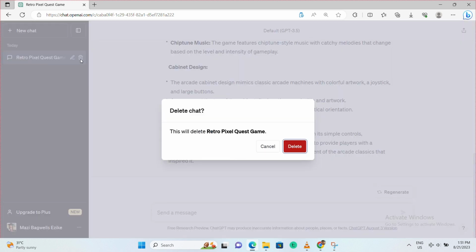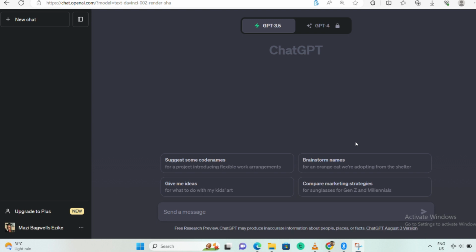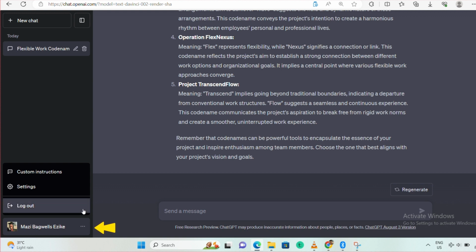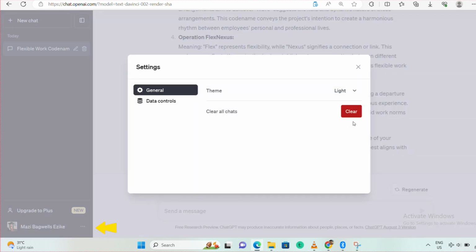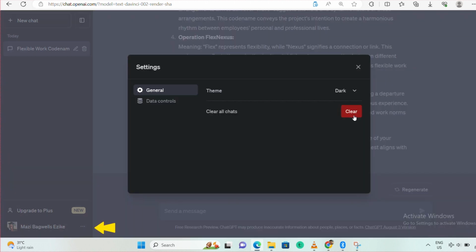Now, another important feature of this AI chatbot is account. Clicking on your email address or name on the bottom left of your screen will give you access to your account information, including settings, the option to log out, help, and frequently asked questions from OpenAI.